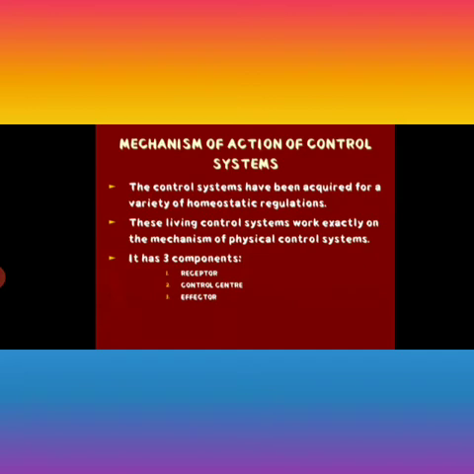The control systems have been acquired for a variety of homeostatic regulations. These living control systems work exactly on the mechanism of physical control systems, as I have given you the example of an inverter AC. It has three components: receptor, control center, and effector.